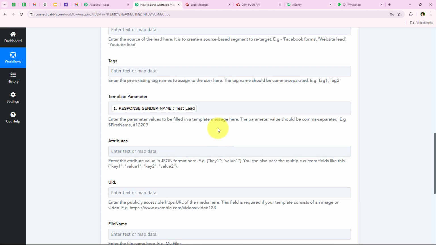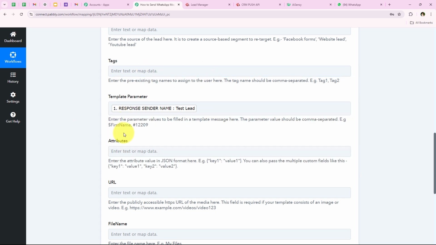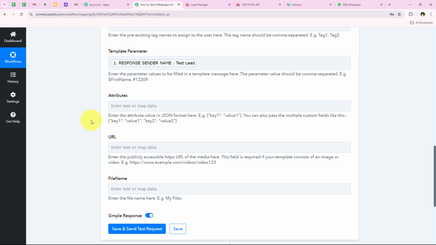But if you have multiple template parameters, then it is saying the template parameters should be comma separated. Example, if you have number, email or something like more details of your lead, you have to put a comma right over here and map the other details. But over here for my template, there's only one template parameter, so I've mapped the same, and now we are going to move on forward.